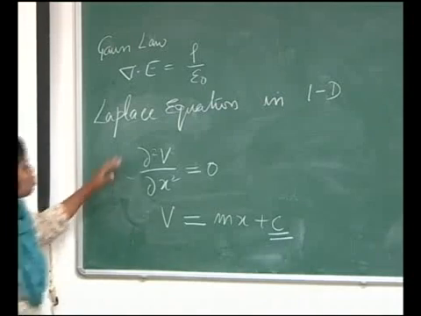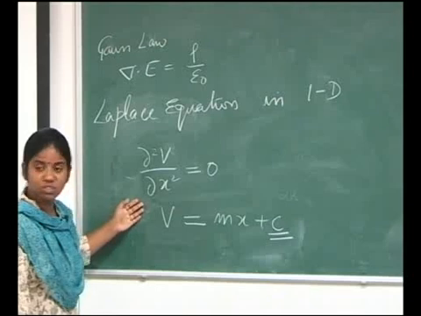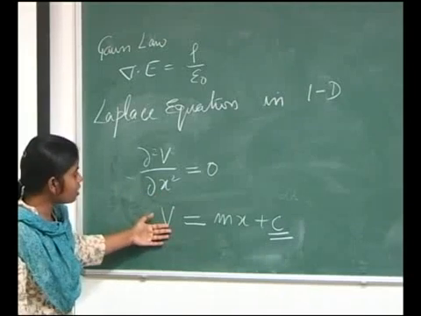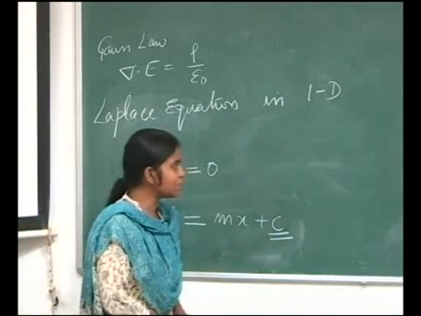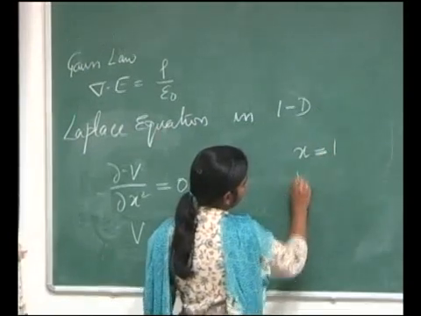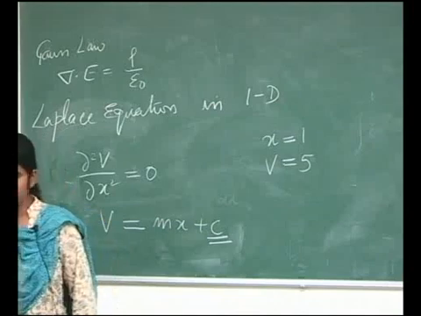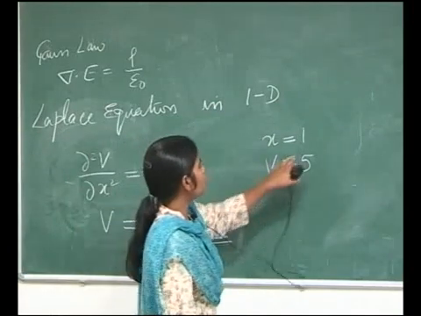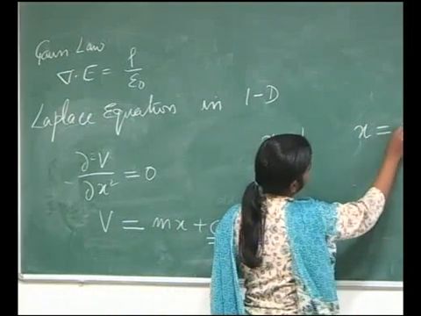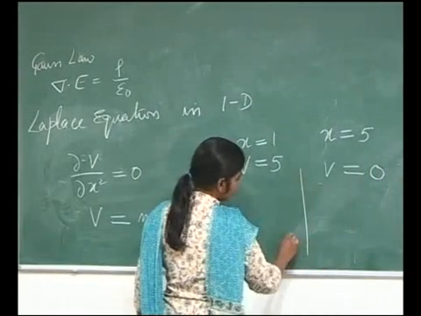But when we try to solve this Laplace equation in one dimension, we get V is equal to mx plus c. Let me say that at x is equal to 1, V is equal to 5, some values, and at x is equal to 5, V is equal to 0.